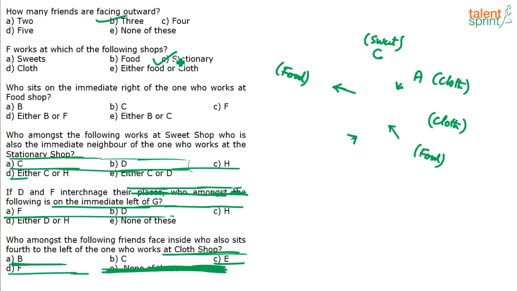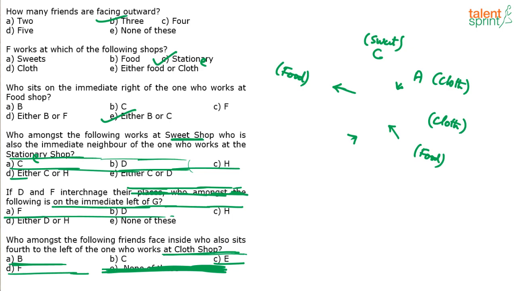Yeah, stationery, it should be E. Anyway, who sits on the immediate right of the one who works at the food shop? C and B. I mean B or C, both are possible. Next, who amongst the following works at sweet shop, who is also the immediate neighbor of the one who works at stationery shop? So who is working in sweet shop and also a neighbor of the stationery shop person?